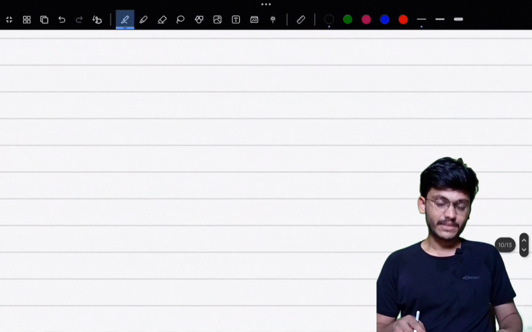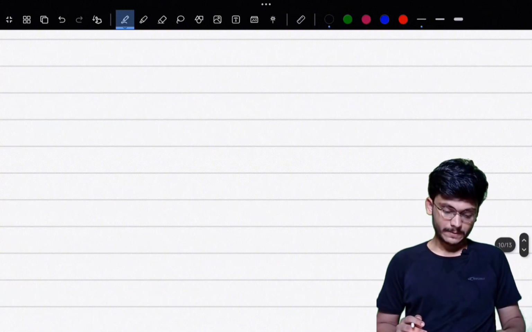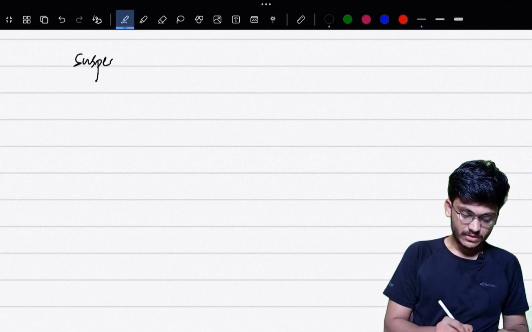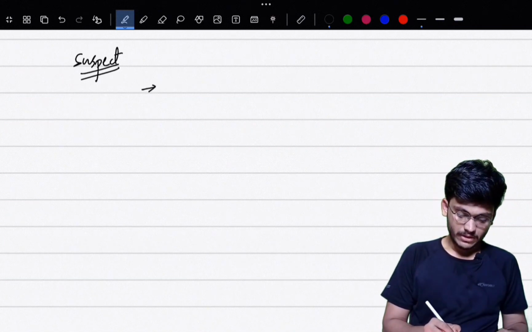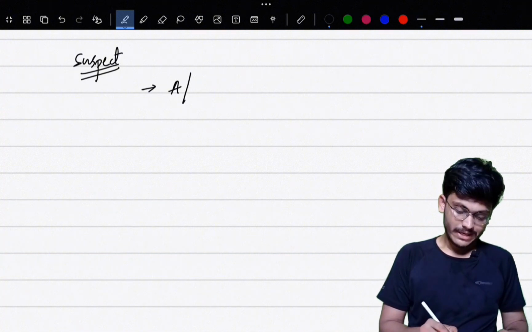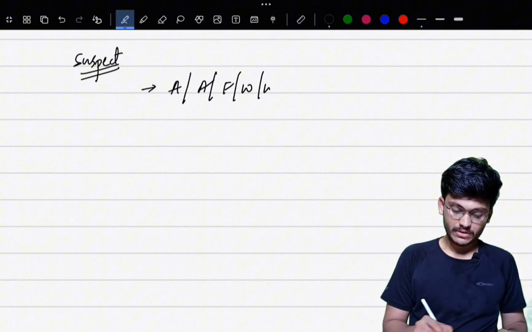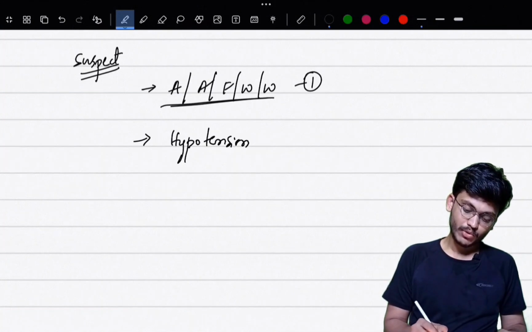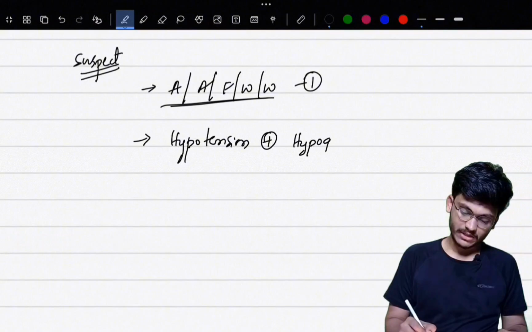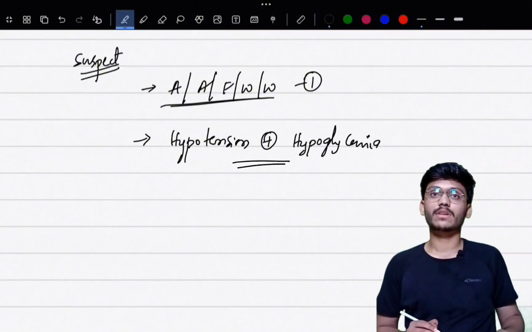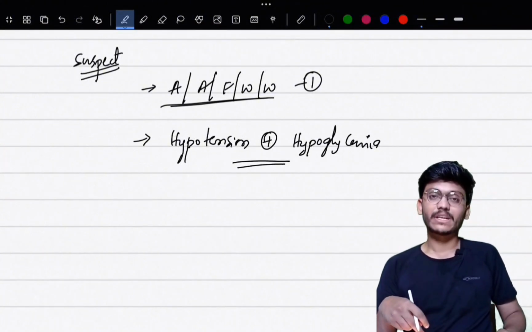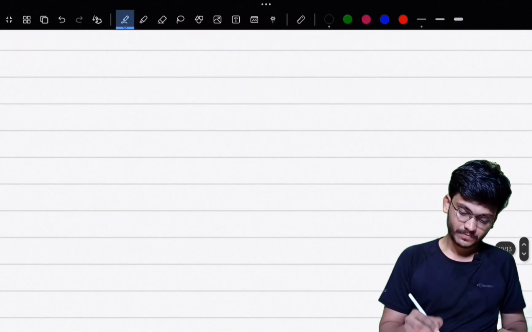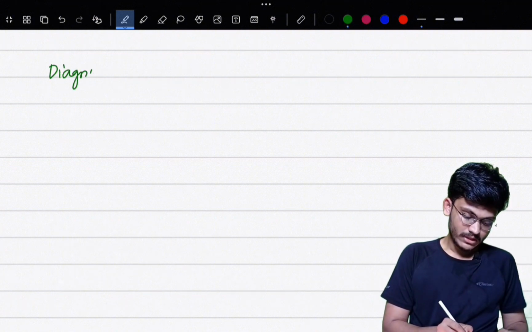Then when do you suspect Addison's disease? There are two symptom complexes where you should suspect Addison's disease mainly. I'm telling you only the important ones. The first symptom complex includes anorexia, asthenia, fatigue, weight loss, and weakness. The second symptom complex includes hypotension along with hypoglycemia. So when these two symptom complexes are present, first you should suspect Addison's disease and go for a screening test. If you find any of these symptoms or signs, then you should go for a screening test for Addison's disease.